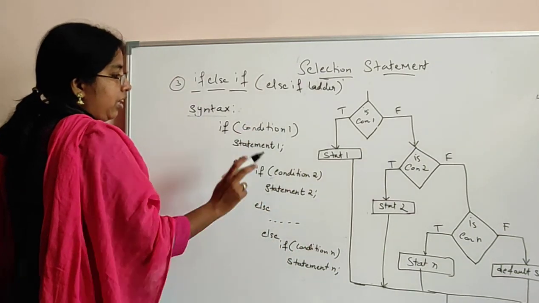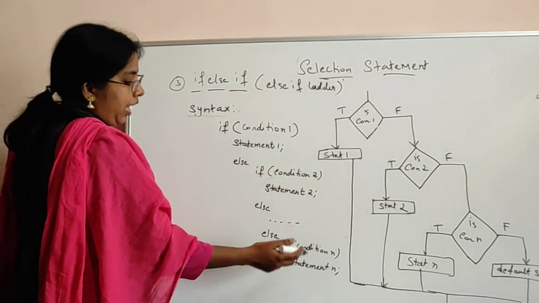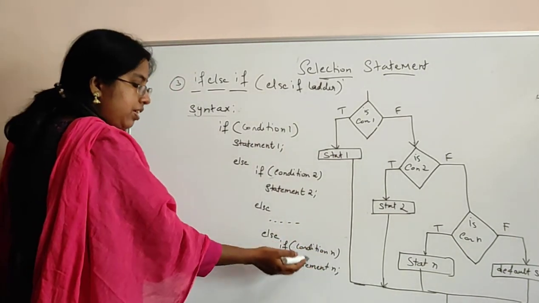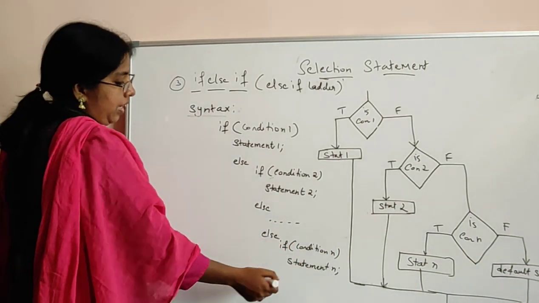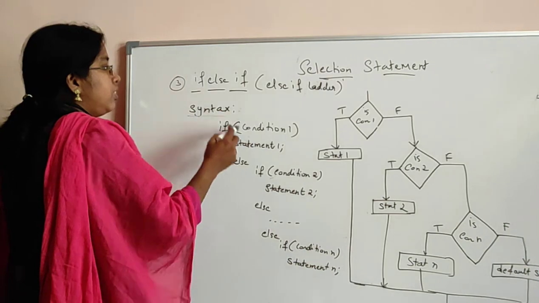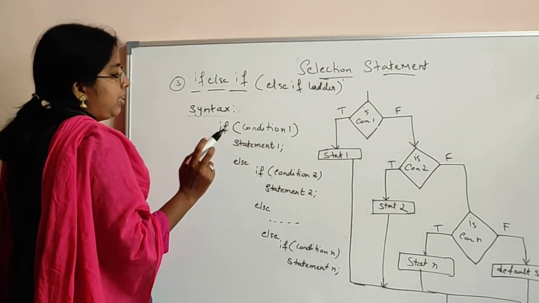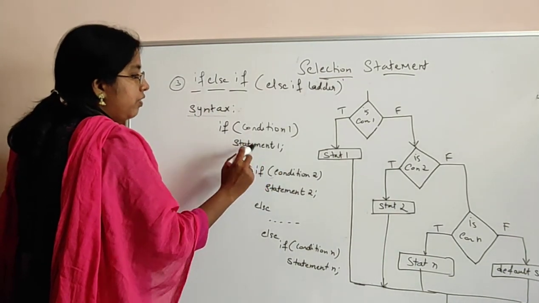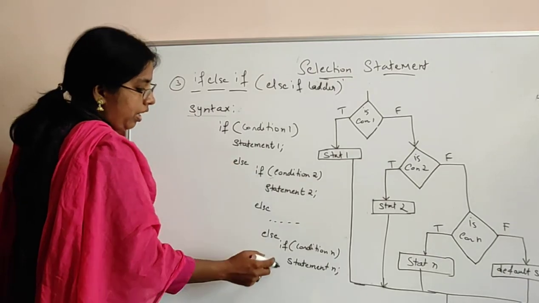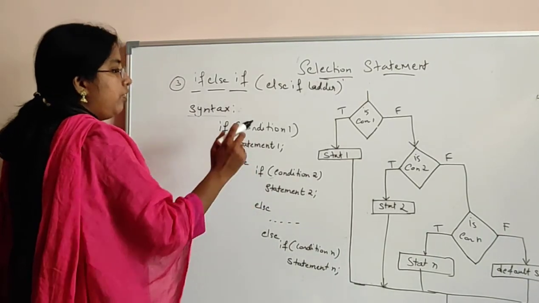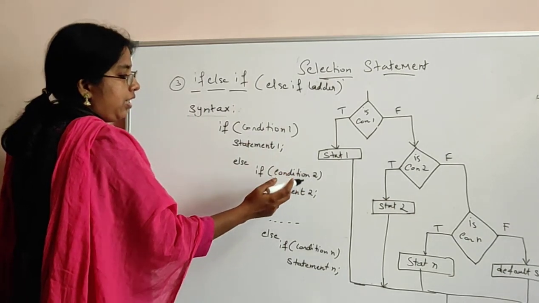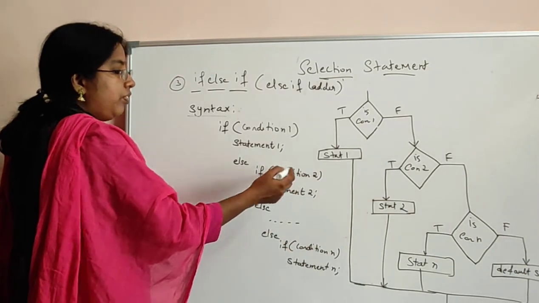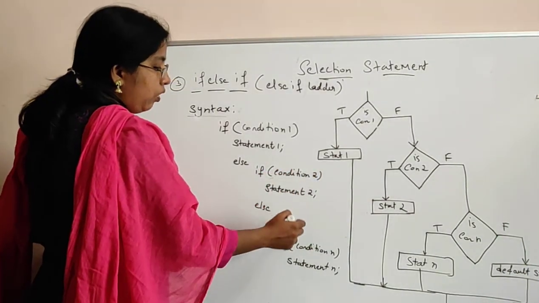There is nothing like only one condition should be there or only two conditions. It will check n number of conditions, and if this condition is satisfied, it will execute this statement. If this condition also is not satisfied, it will execute the next statement after this. Okay, so this is how an else if ladder works. If you check the first condition and the condition is satisfied, statement 1 will be executed and all the other conditions will not be checked. If this condition becomes false only, it will go to the next condition. If this condition is true, this statement will execute and the other conditions will not be checked. If this condition also becomes false, then it will go to the next condition.